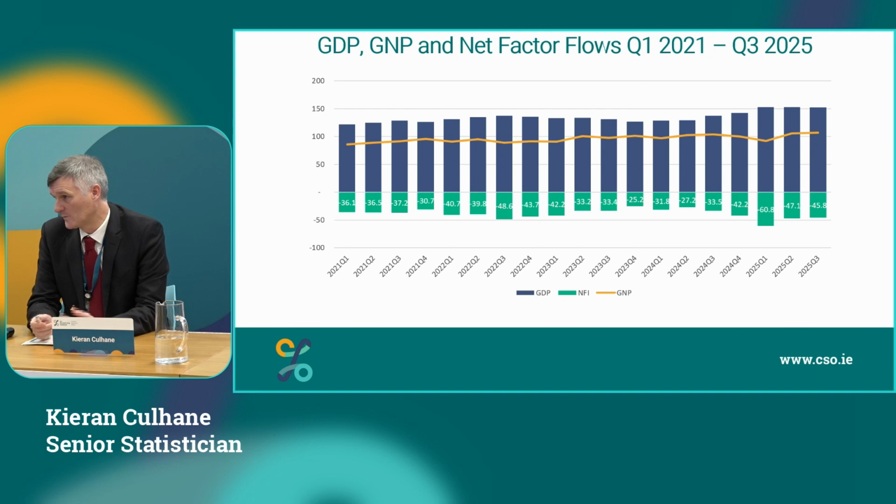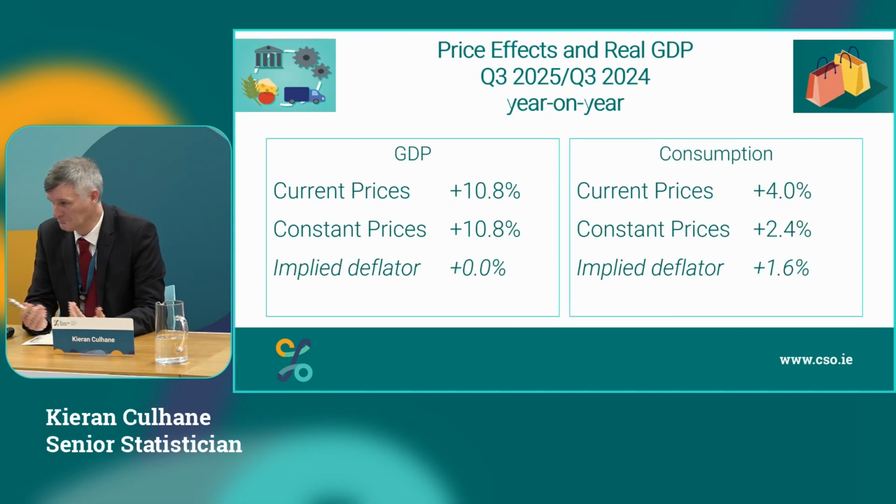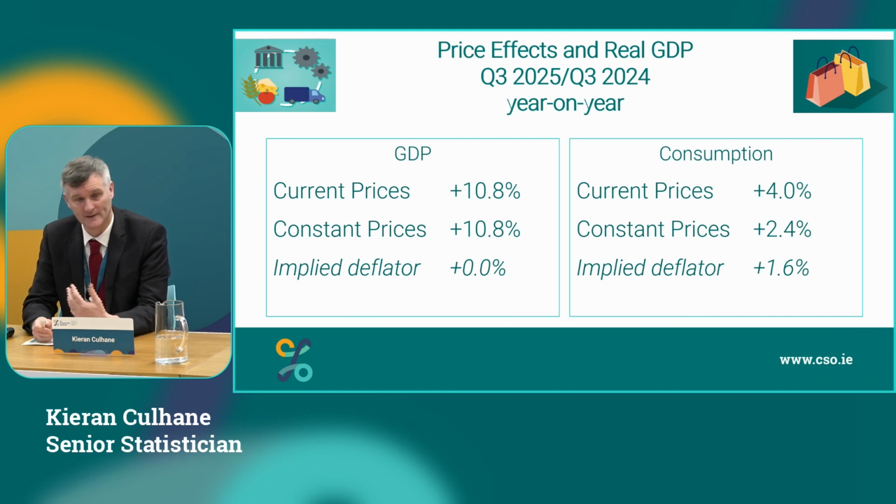We then look at our GNP figure, take out the net factor flow, and GNP increased by 0.3% in the quarter, with net factor flow of 45.8 billion. So looking at prices, GDP current prices were up 10.8% and constant prices up 10.8%, giving us an implied deflator of 0% in the quarter, which I suppose reflects the mixed prices that we've seen from our prices division, with CPI up and some of the producer price indexes down in the quarter.